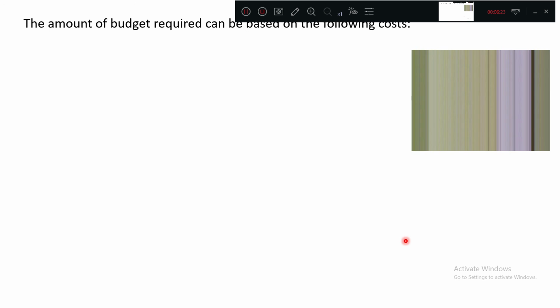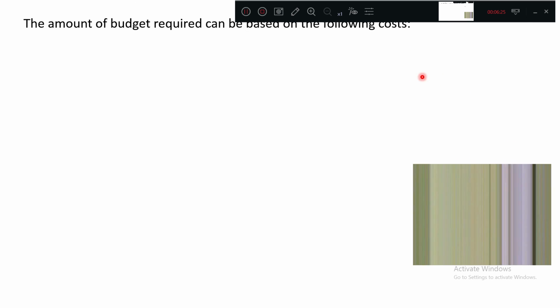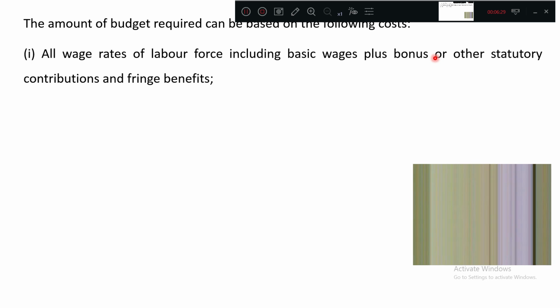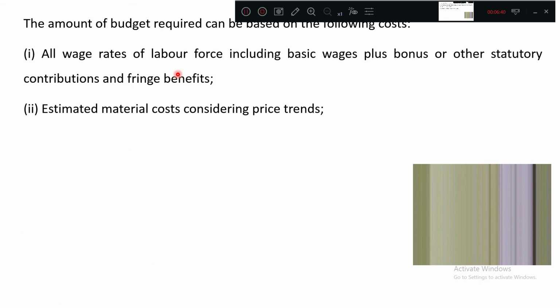The amount of budget required may be based on the following costs. One is all wage rates, all wages of the labor force, including their basic, bonus, other statutory contributions, everything included in the labor rates. First, you require labor data.